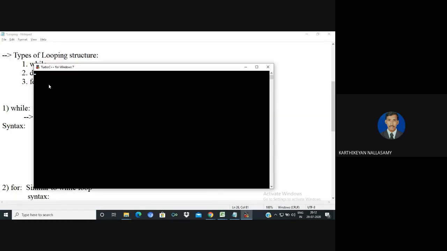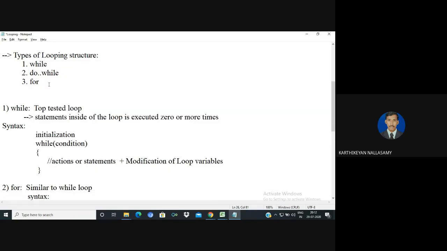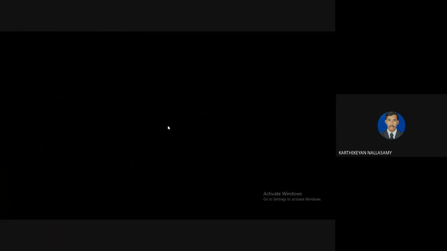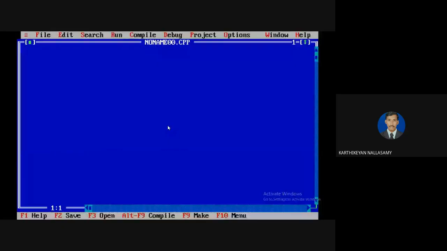The modification doesn't always mean increment and decrement. You can define any type of increment and decrement. That is our choice, so we have to give a proper modification part. From this, you know that if you are not putting in a modification part, our program always leads to infinite execution. So if your program causes infinite execution, surely there is a problem in the initial value, or in the modification part, or in the condition. Only in these areas.